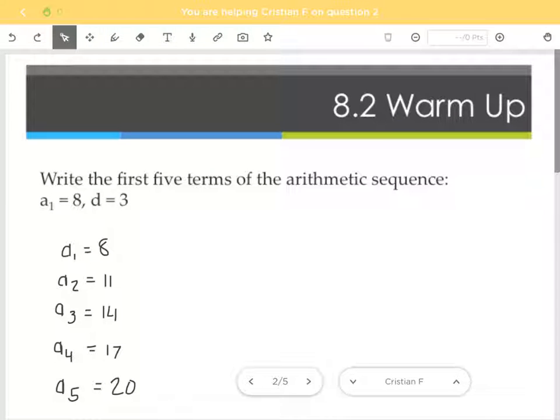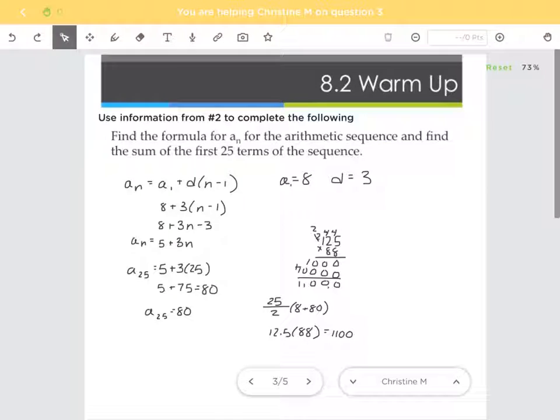Second question said write the first 5 terms of the arithmetic sequence. So if A sub 1 is 8, that's your initial one, and you're increasing by 3 every time, you're going from 8 to 11 to 14 to 17, sorry, to 20. Just pay attention whether it says first 5 terms or first 4 terms. You want to make sure you give that exact amount. Again, everybody got that one.